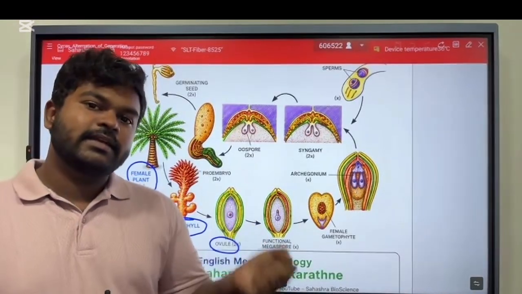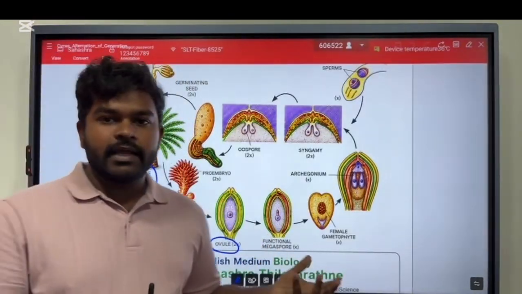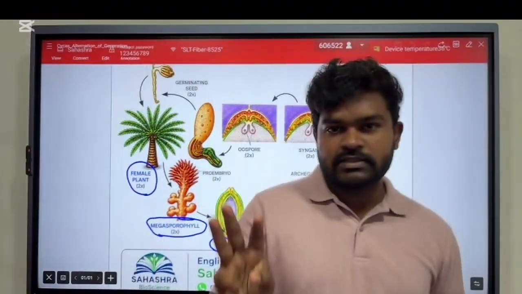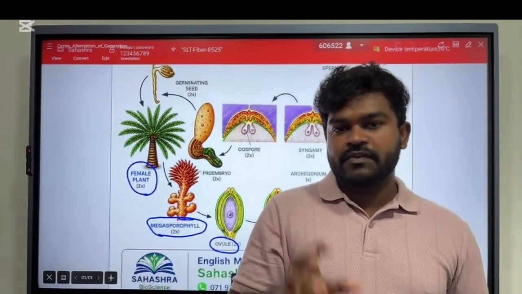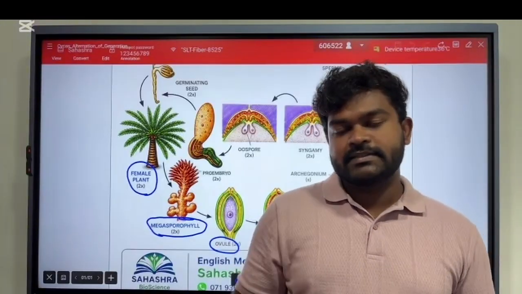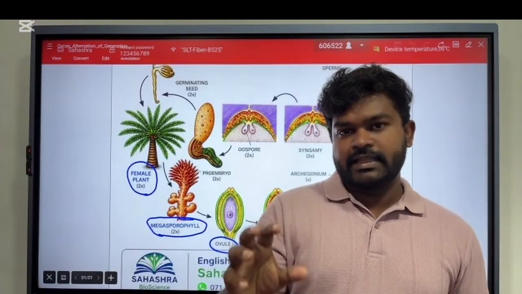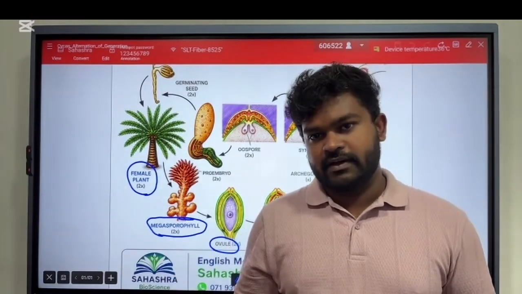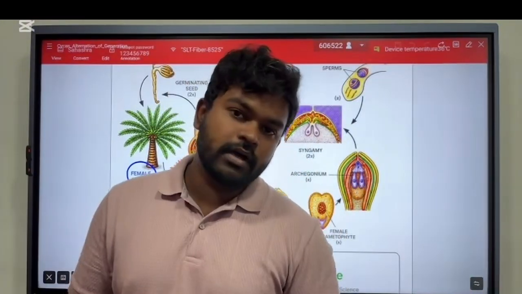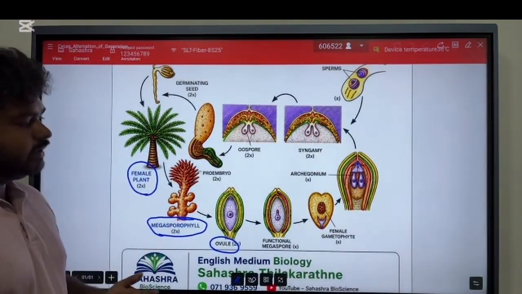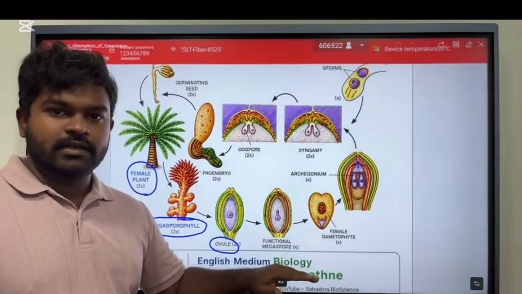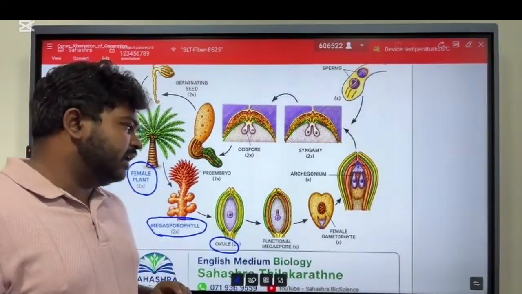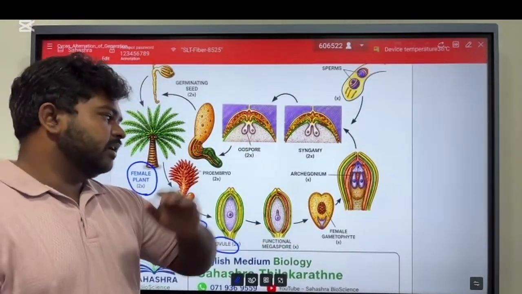So what happens to the remaining part? The non-functional megaspores and the remaining part of the megasporangia become the nucellus, which provides the nutrients. So the remaining parts of the sporangium are converted into the nucellus. The nucellus provides nutrients to the growing embryo. And that functional megaspore becomes the female gametophyte.